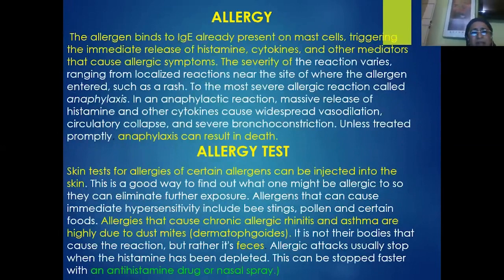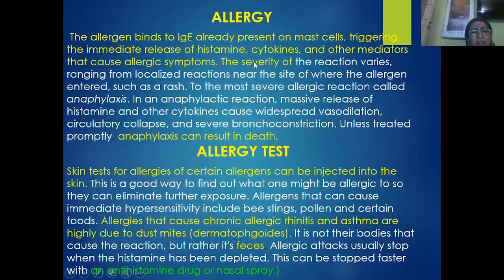So thereby, allergens bind to special antibodies called immunoglobulins E, which are already present in the mast cells. And we know that mast cells are nothing but activated basophils. So presence of allergens triggers immediate release of histamines and also the cytokines. We know that the histamines, they cause the vasodilation.